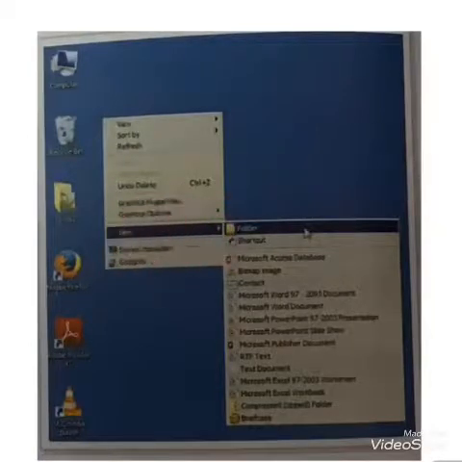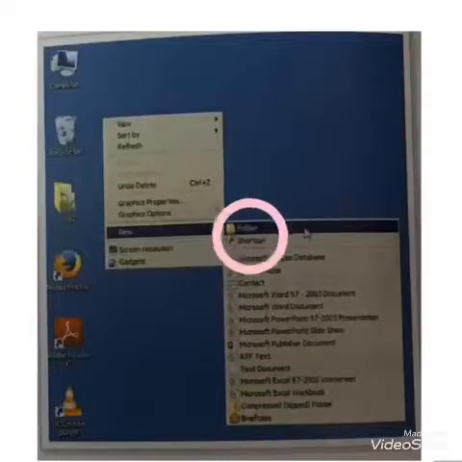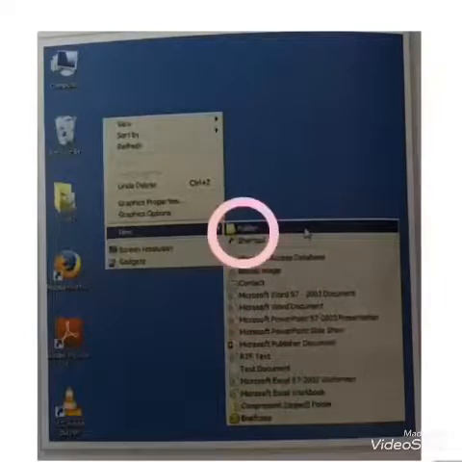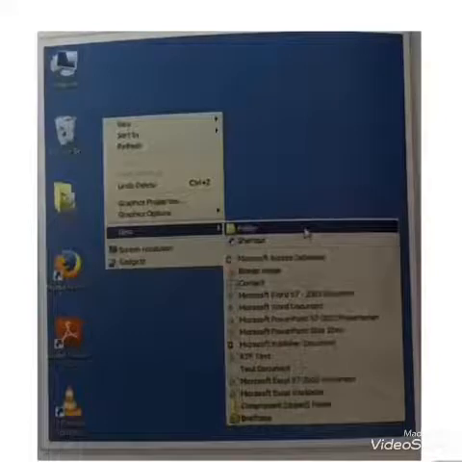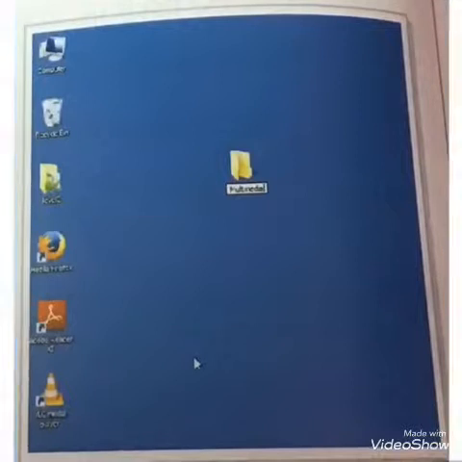You click this and you will get so many options like this, and from here the first one you want to click is this folder button, and you will get a new folder like this, and below you can see one white color space. This is for mentioning your name. Whatever name you wish to give for this folder, you can give. For example, my name is Neetu. If I wish to give my name to this folder, I will write here Neetu. Okay children.